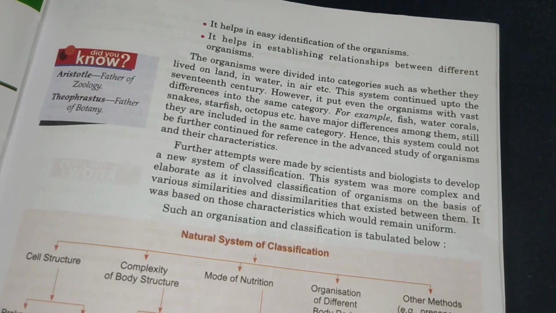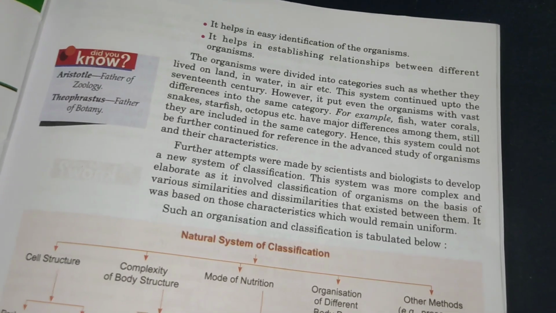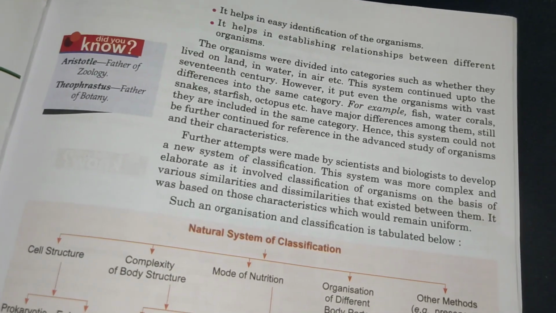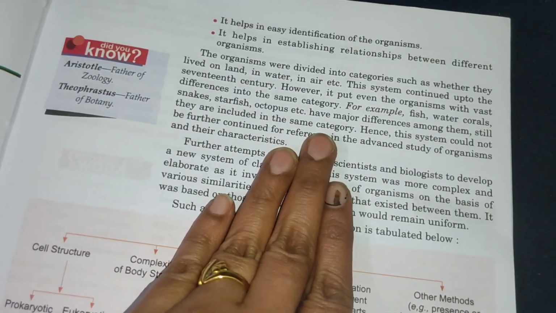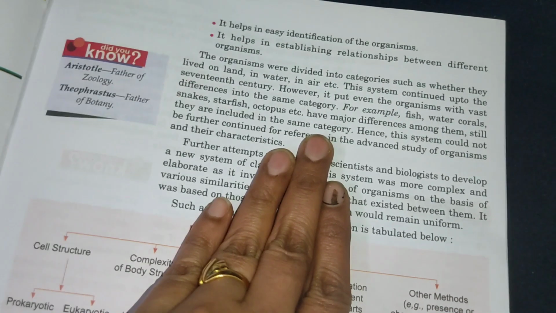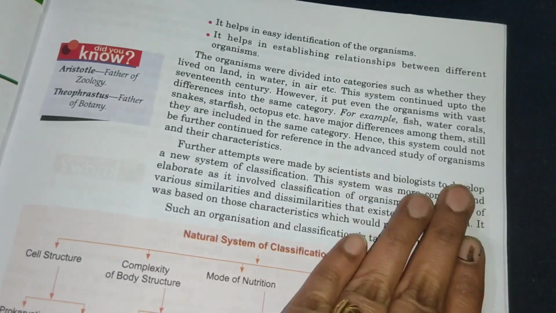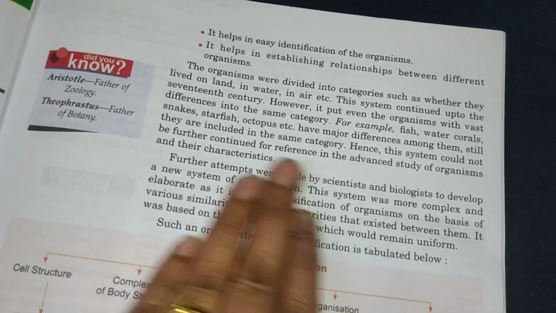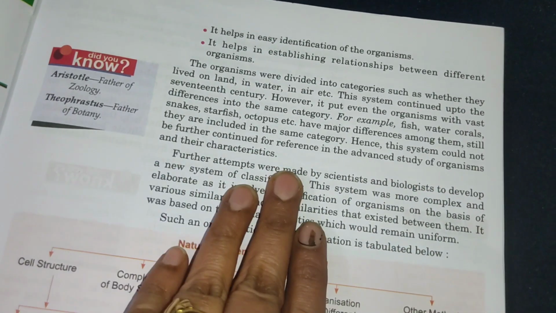So many differences are there in their body structure, how they live and all. Because they live in water, they were kept in one group. So they are included in the same group. But is it correct? No. That's why the system could be further continued for reference in the advanced study of organisms and their characteristics.